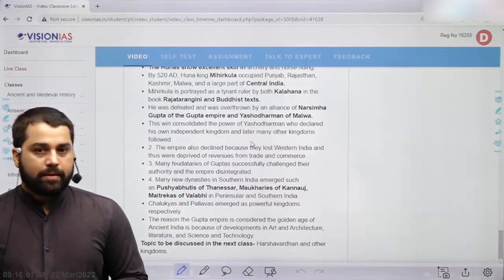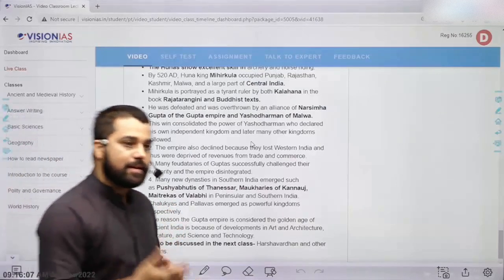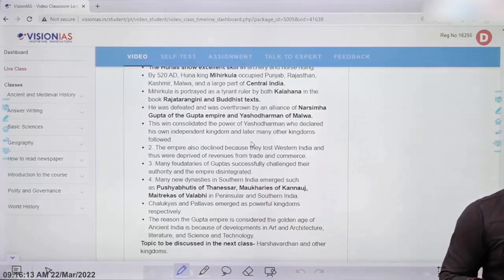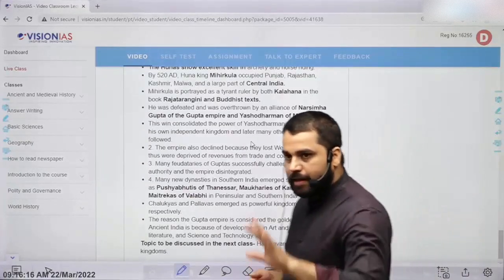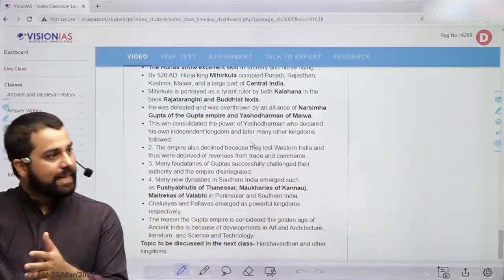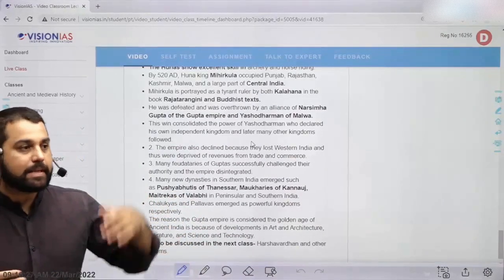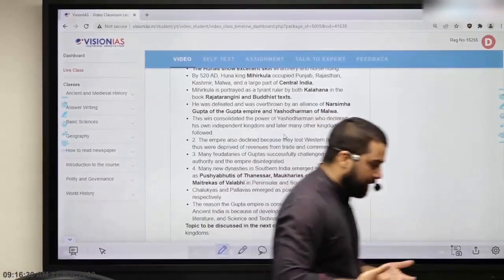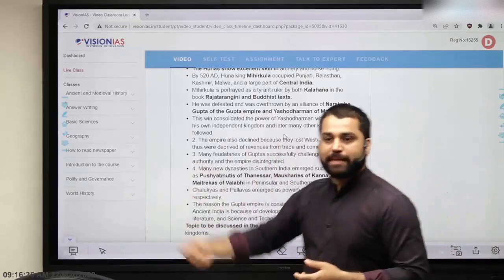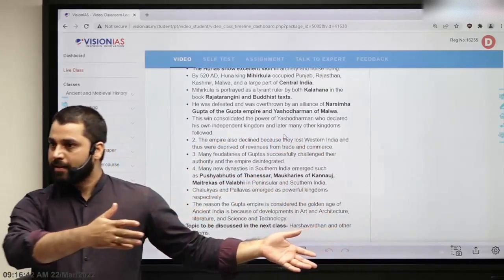However, there is another class which is in fact considered out of the Varna system, called Chandals. And we know about Chandals from the writings of Fahian. I was talking about Fahian in the last class. So Fahian, when he went to cities, he found out that a lot of people who live outside the cities were often involved in jobs which were looked down upon. For example, they were butchers, meat sellers, traders. And whenever they entered into the city, they took a stick with them so that they can announce their presence and other people will not come in, they can change their path because Chandalas are crossing this area.